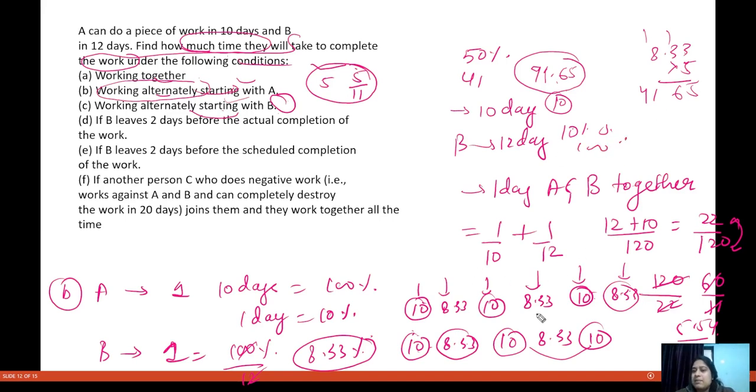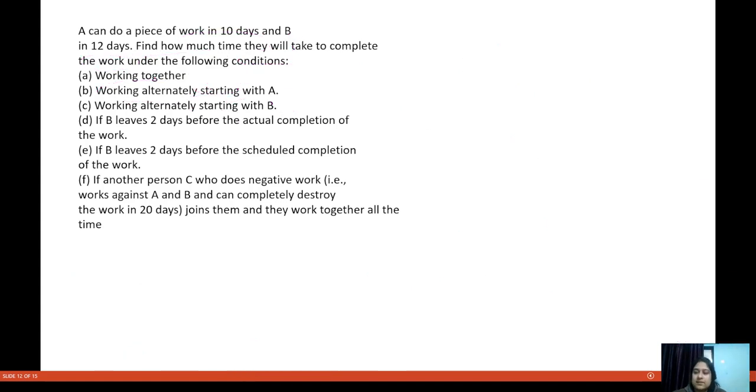Okay, so how many man days are required? 1 2 3 4 5 6 7 8 9 10 11. So 11 days. Okay, 11 days if they are working alternately starting with A. Okay, if they are working alternately starting with A.